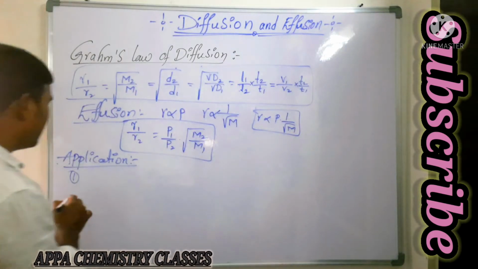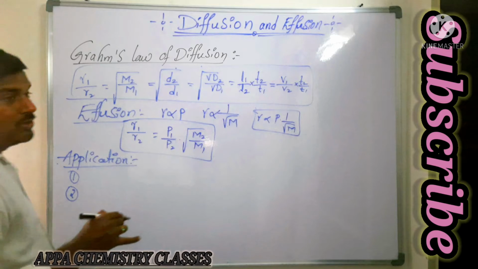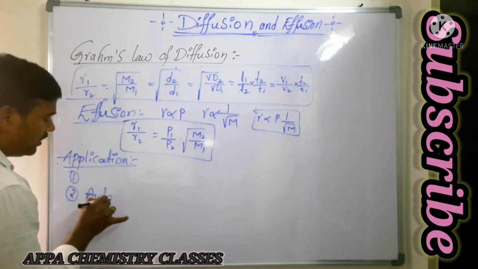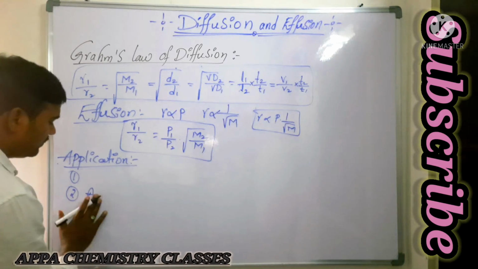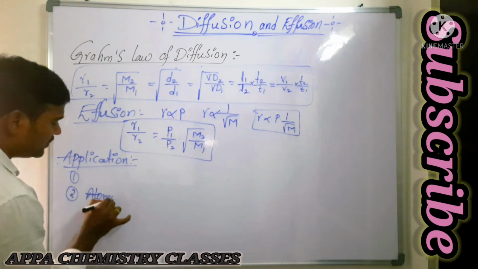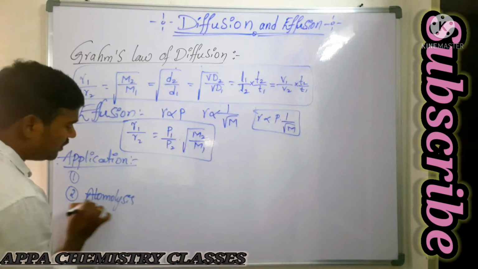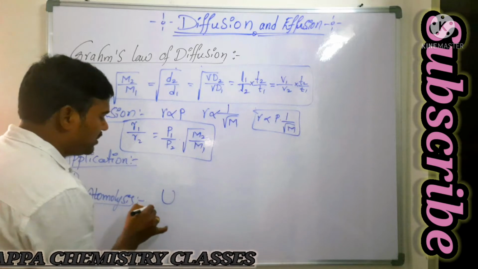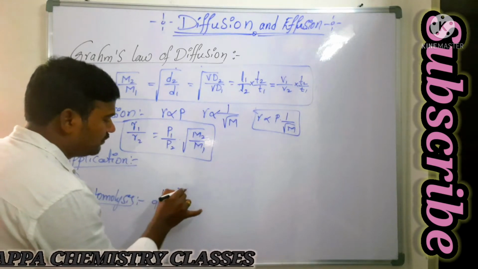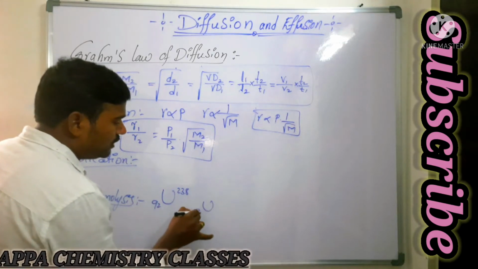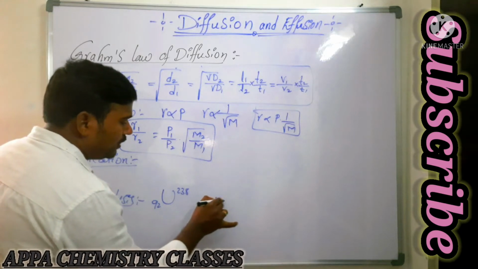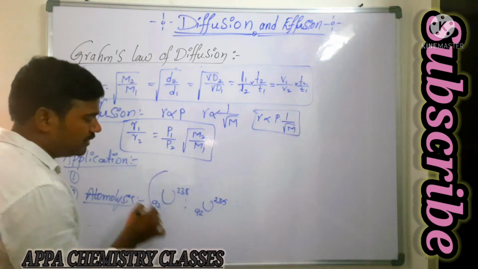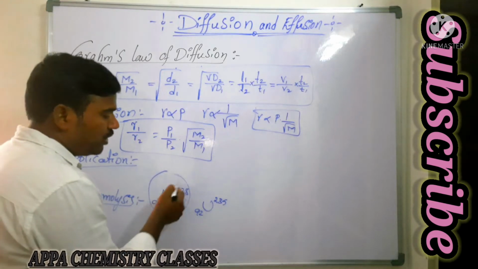And you can take another one: by using this diffusion principle only, we can do the atmolysis process. What is meant by the atmolysis process? Atmolysis is nothing but a process of separation of isotopes. Say for example uranium isotopes, you can take 92 238 and uranium 92 235. So these two differ in their molecular weight. Which is having more molecular weight? This one. So it has the more atomic weight.